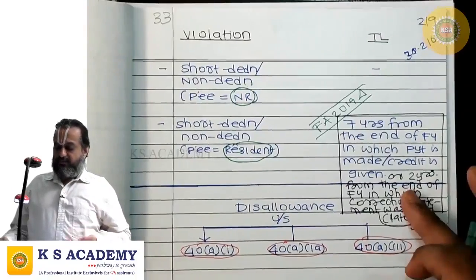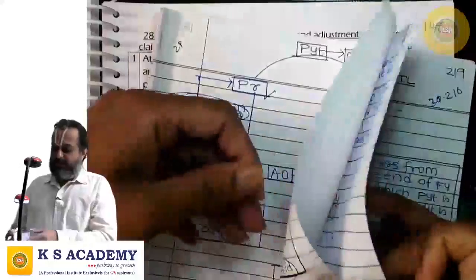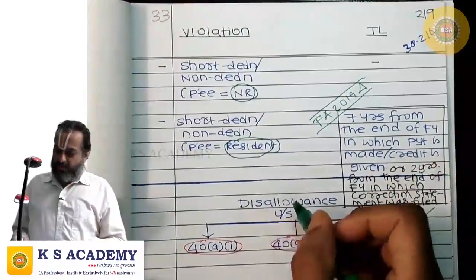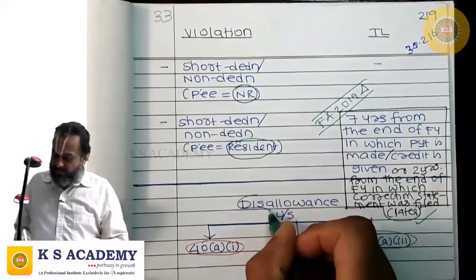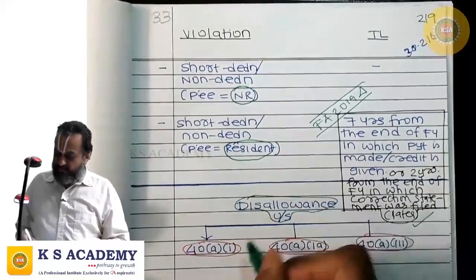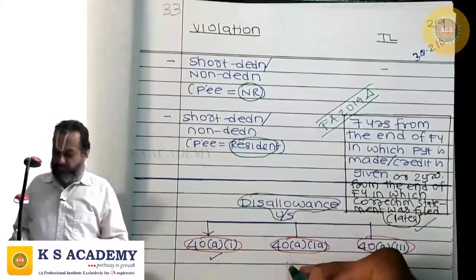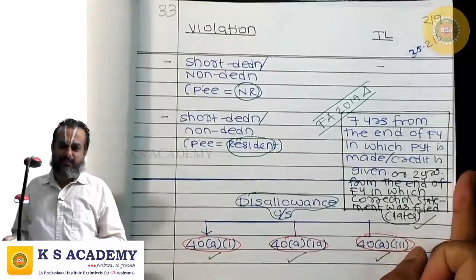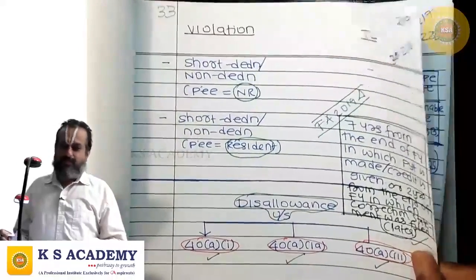What are the TDS violation consequences? We have started discussing the consequences. One of the consequences is disallowance under 40A(1), 40A(1A), 40A(3). There are disallowance provisions which we will discuss in PGBP.